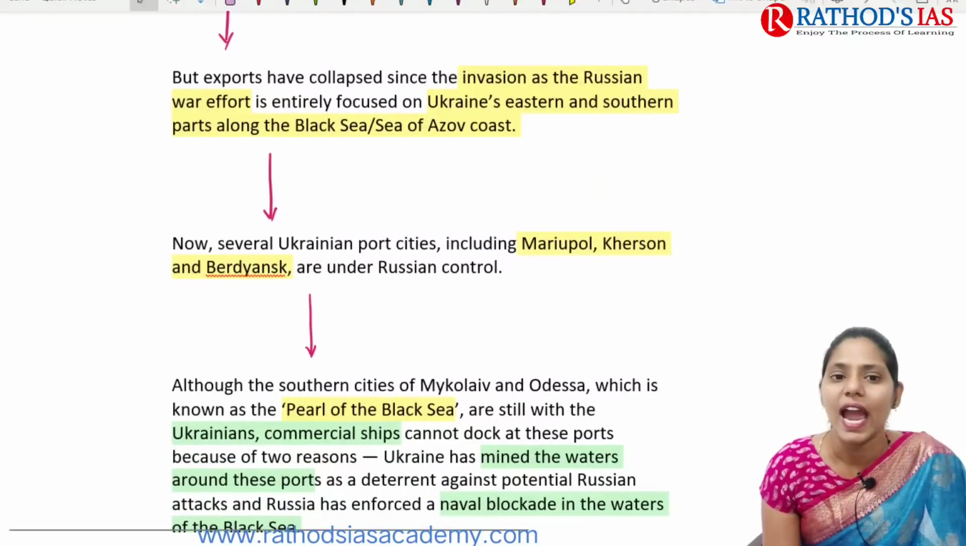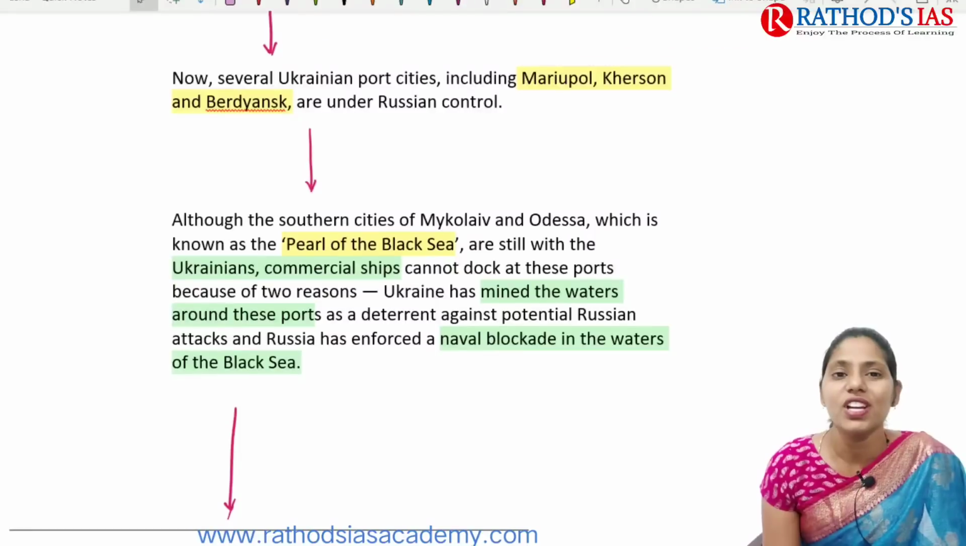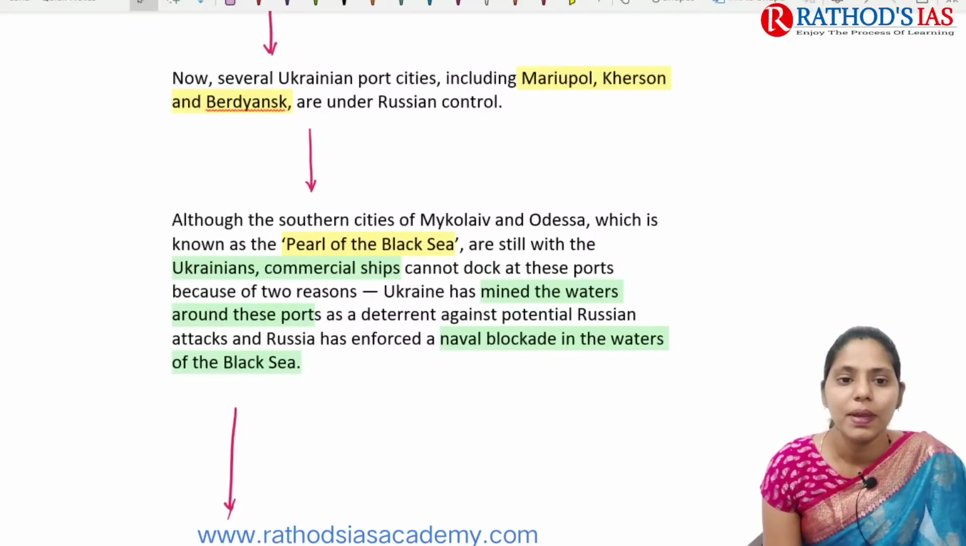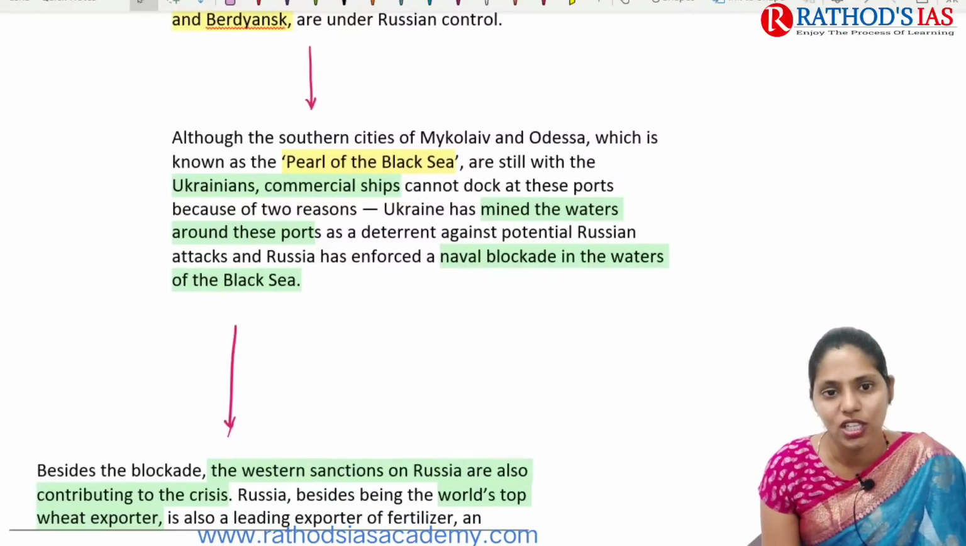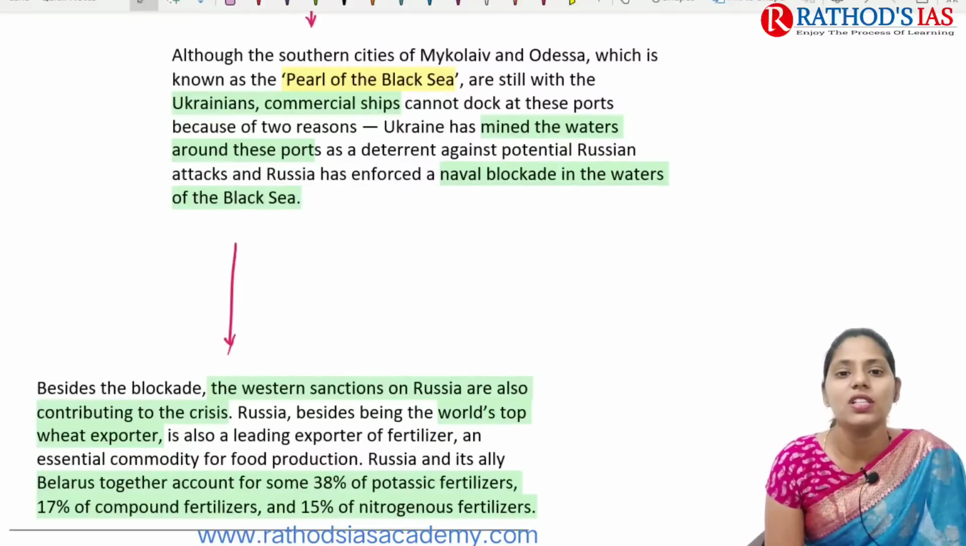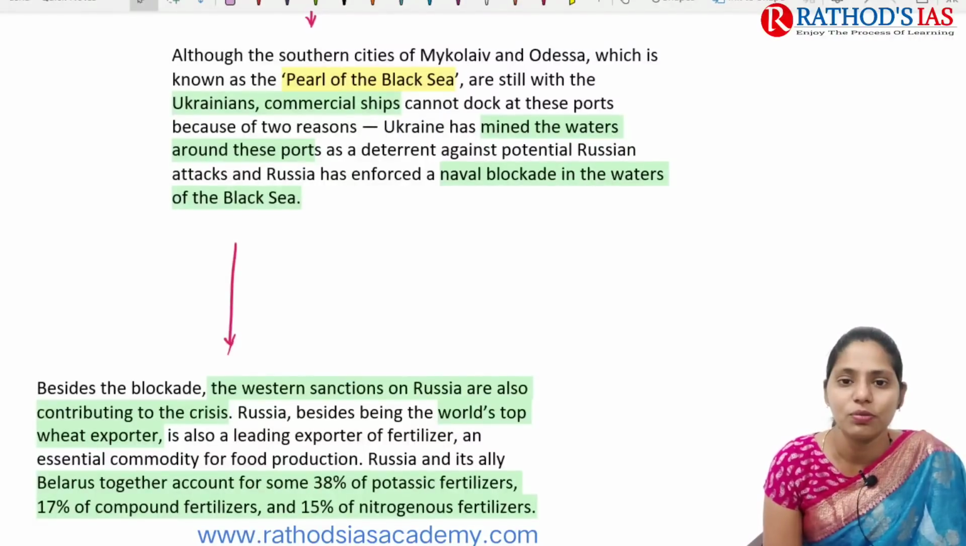Exports have collapsed since Russia's invasion of Ukraine. Several Ukrainian port cities, including Mariupol, Kherson and Berdyansk, are now under Russian control. The southern cities of Mykolaiv and Odessa, known as the pearls of the Black Sea, are still with the Ukrainians, but commercial ships cannot dock at these ports for these two reasons.